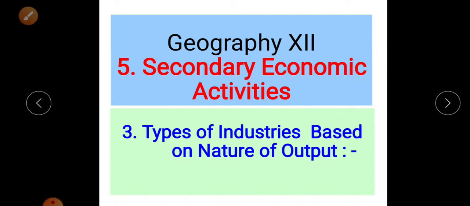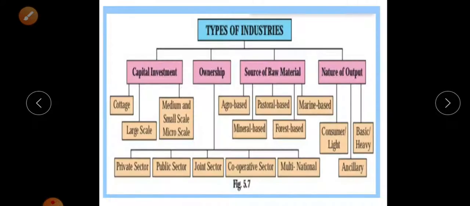We discuss chapter 5, secondary economic activities. In the last video we discussed the types of industries based on the source of raw material and the capital investment. Now in this video we discuss industries which depend on the nature of output.